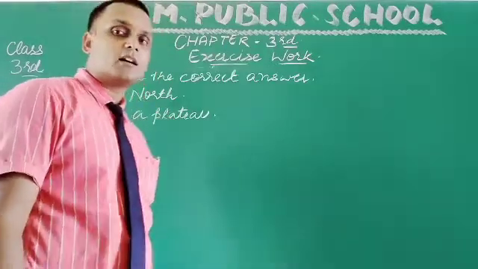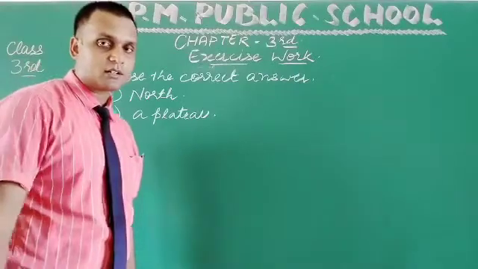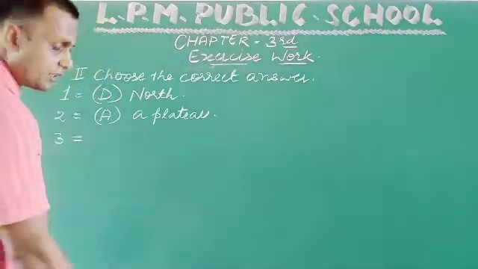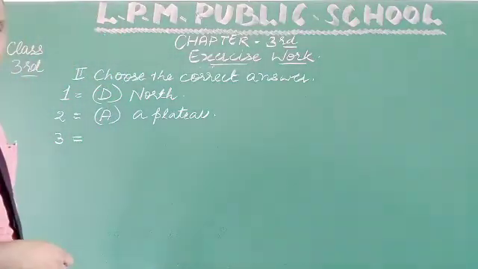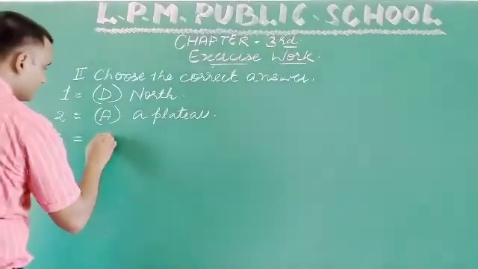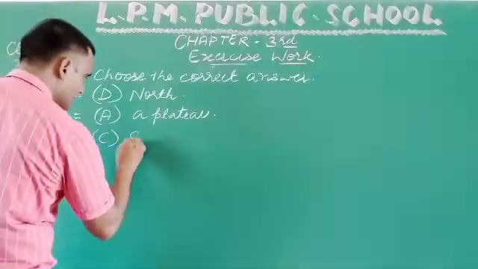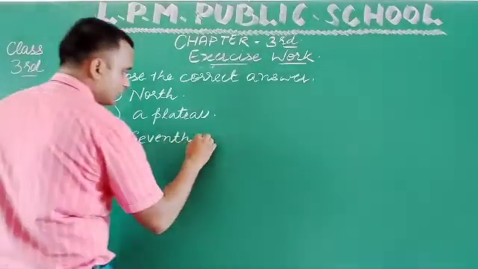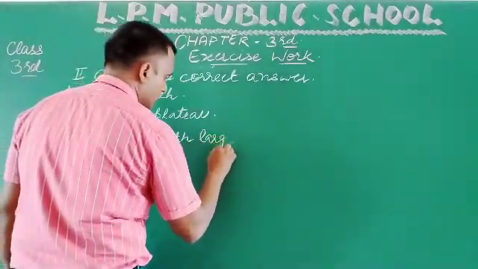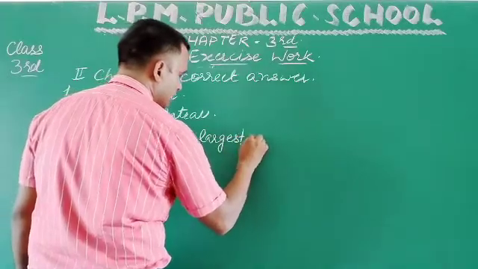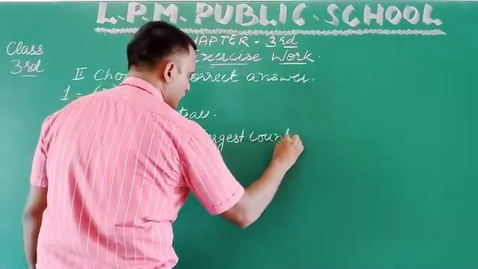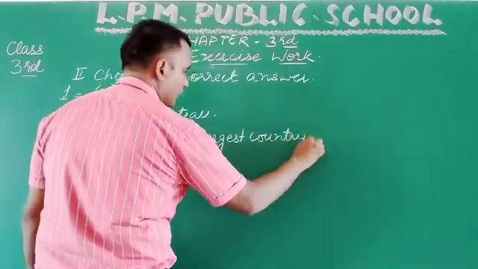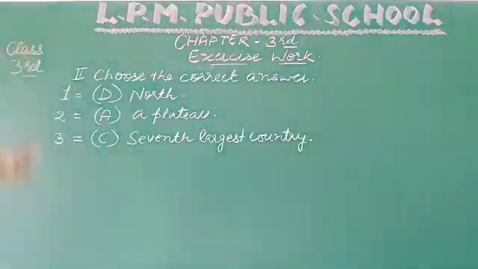Okay, India is the seventh biggest, or we can say largest country in the world. So the option is C, seventh largest country.